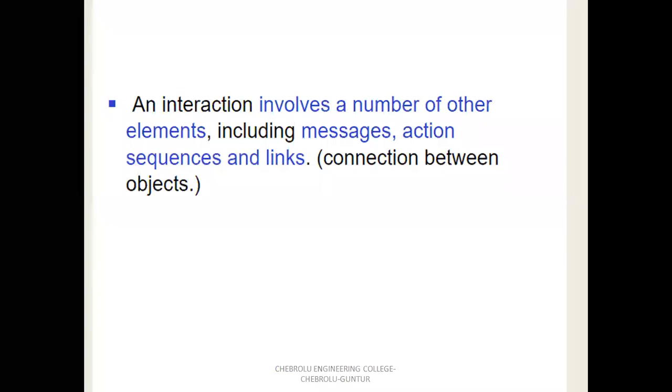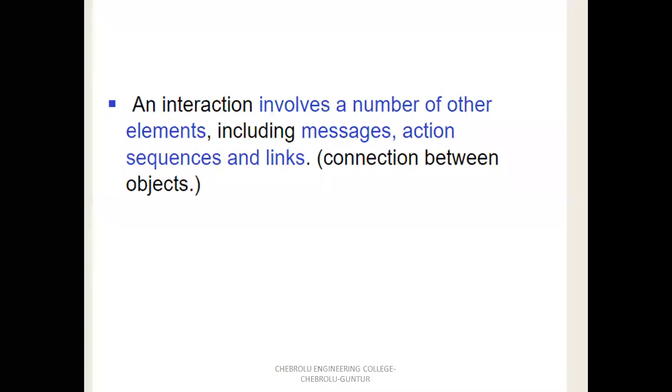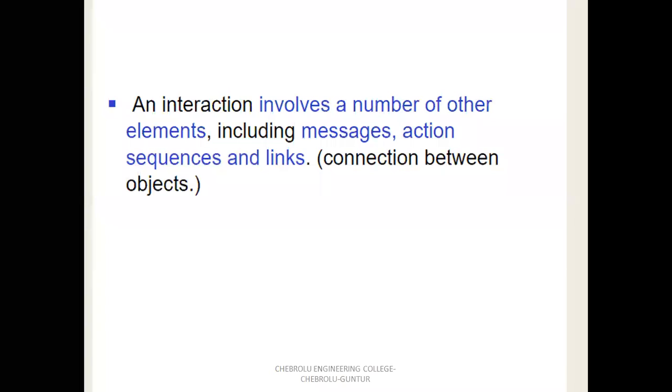Next, links. To perform any interaction, you must establish the communication between the two objects. For example, in mobile phones, to communicate from one mobile to another mobile, first we have established the connection through towers. Same in an ATM machine, for communication between the customer and the ATM, you must establish the connection between customer and ATM through the debit card. So for interaction, you must establish the link. The link means the communication line between the two objects.